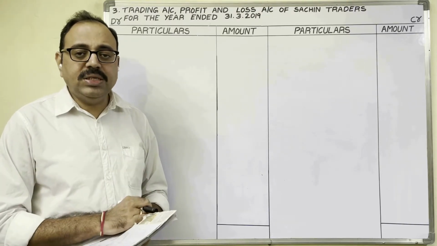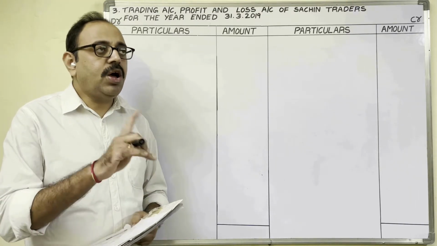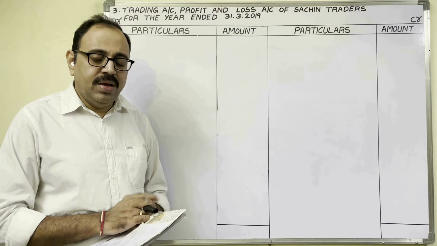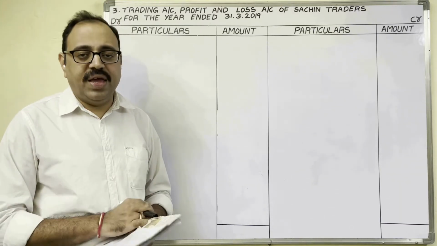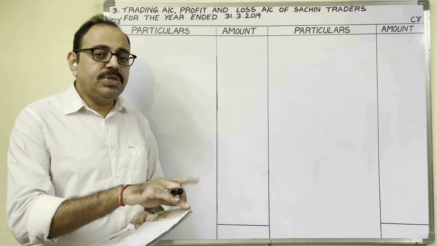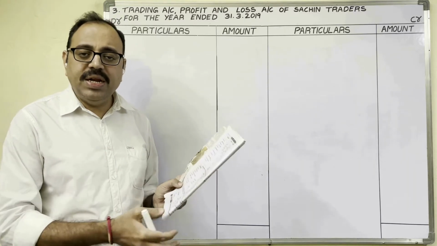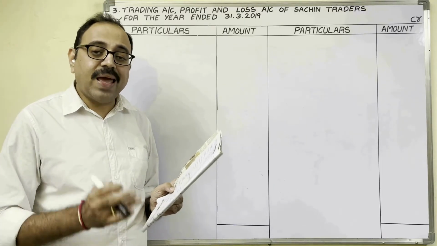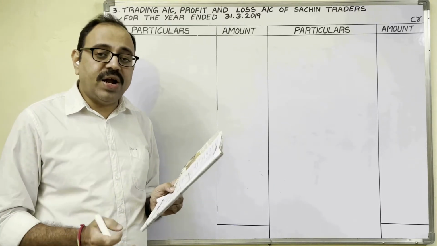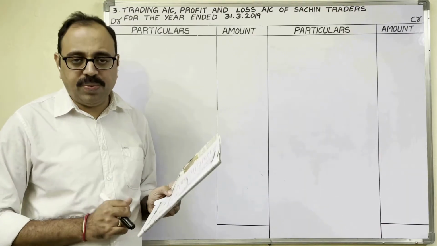The credit column contains the opposite: asset opposite, liability; expenditure opposite, income; loss opposite, gain; drawings opposite, capital. So on the credit side, we show liabilities, incomes, gains, capital, reserve, fund, provisions.